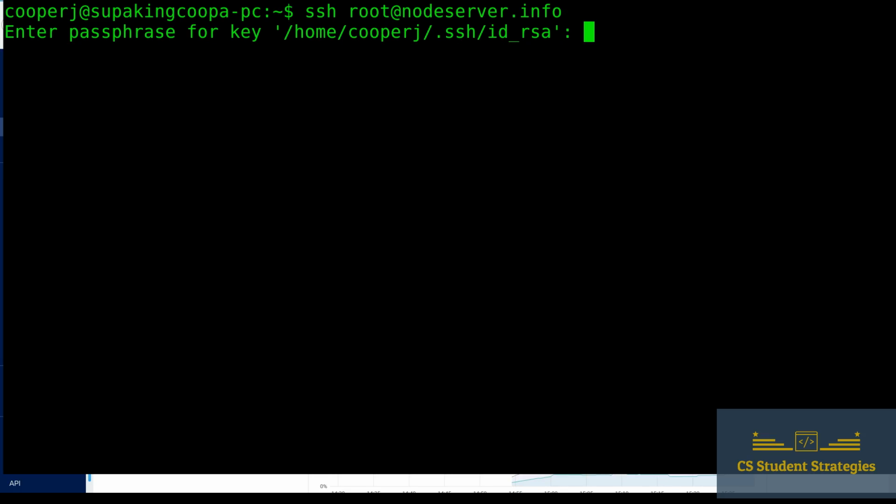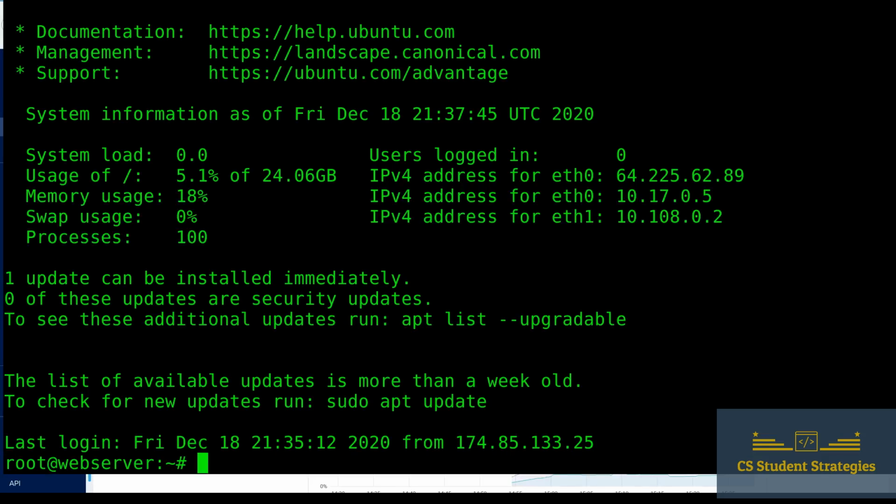And if it's your first time logging in, it's going to ask if you want to save it or something, just type in yes and let it do that. And then it's going to ask you for your passphrase if you put one in. So I put one in, so I'm going to enter my passphrase. All right. And then if you see all this gobbledygook, that means you have successfully logged in. So I'm going to clear this.